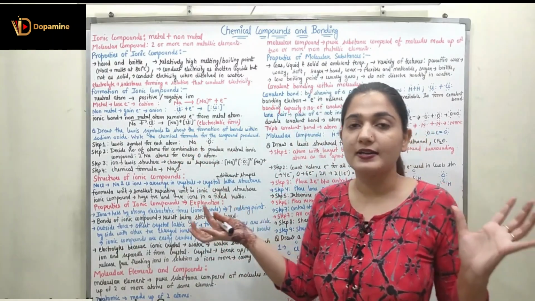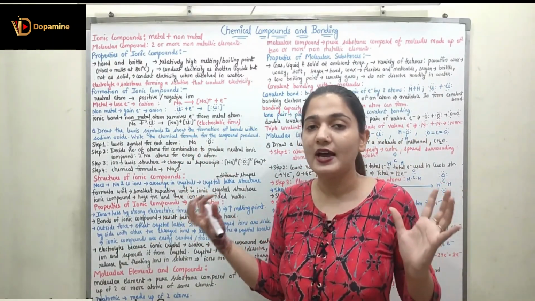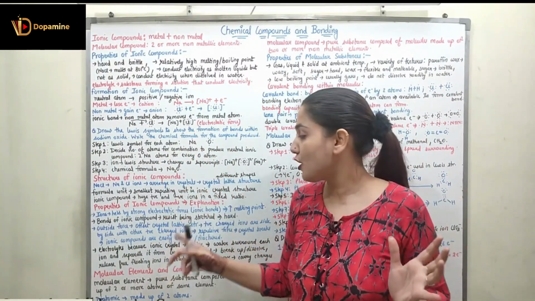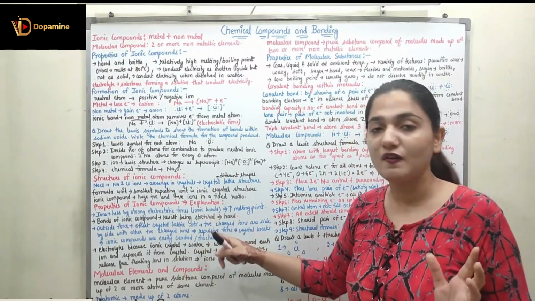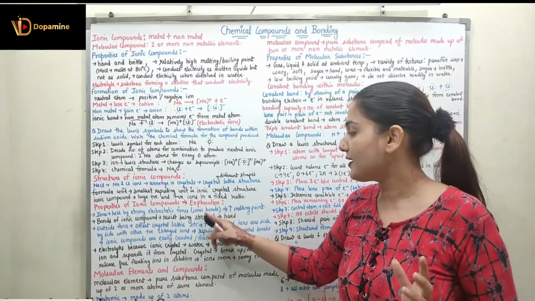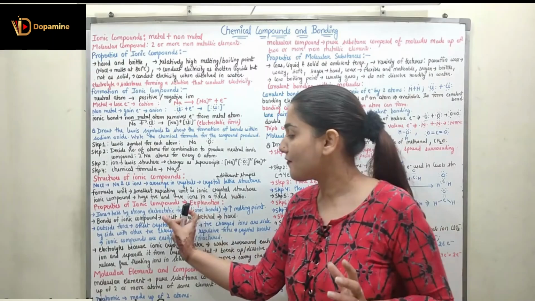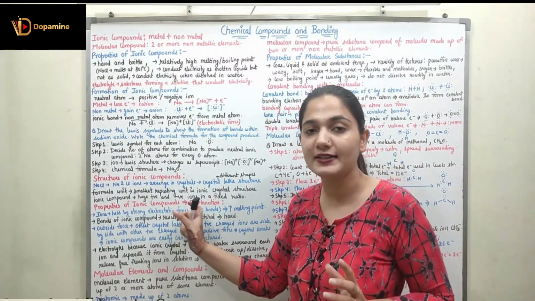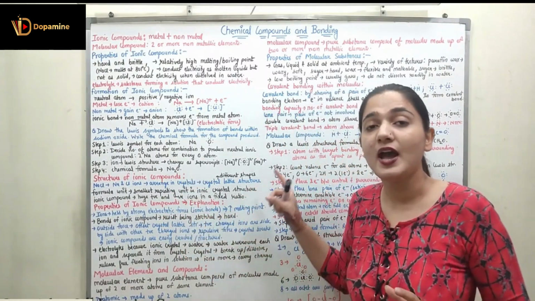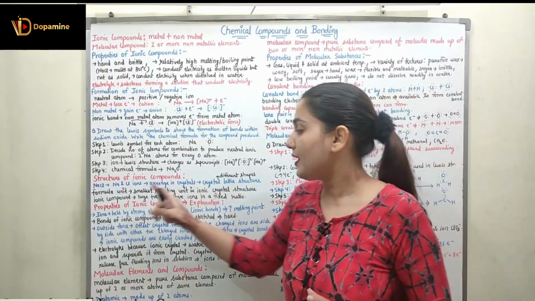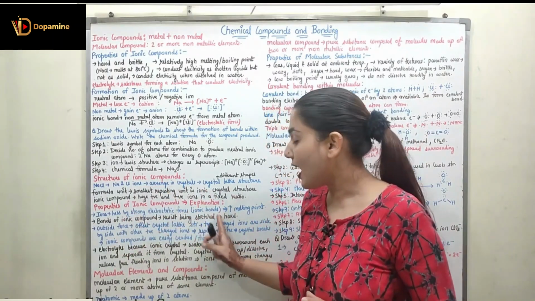Sodium and chloride ions are connected with the help of the electrostatic force, or the ionic bonds. Because they have a very strong force connecting the ions, they will have a high melting point. They will have a hard structure.